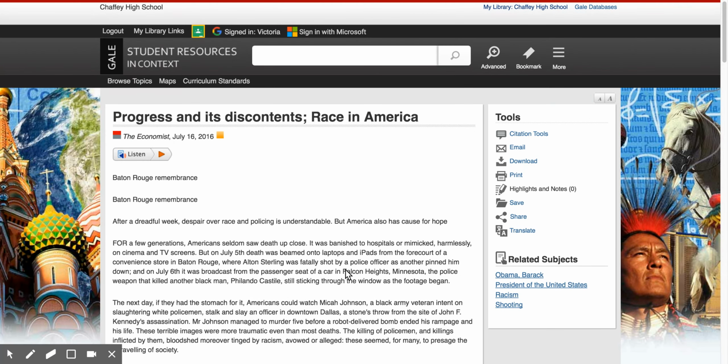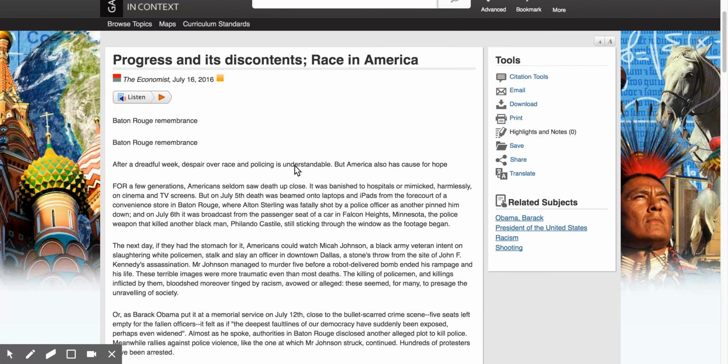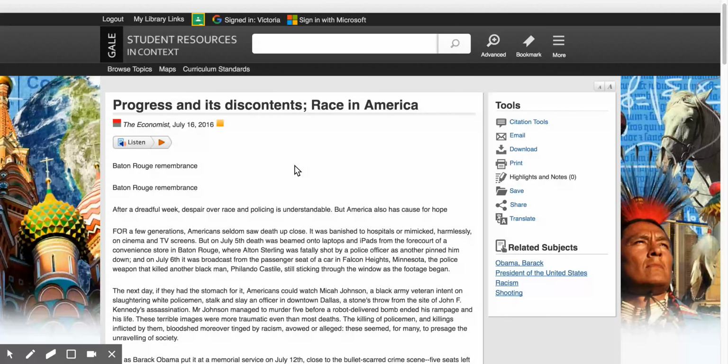And here we are in the article. Again, same old thing. You can see that this is an intermediate level reading and all the things that we've already gone over. But I want to show you that there is a feature for bookmarking. We've already told you that you can sign in with Google, and so you can always share on Google. You can sign in with Microsoft, and if you have your OneDrive, you can always share there. I am signed in on my Google Drive with my name, Victoria.